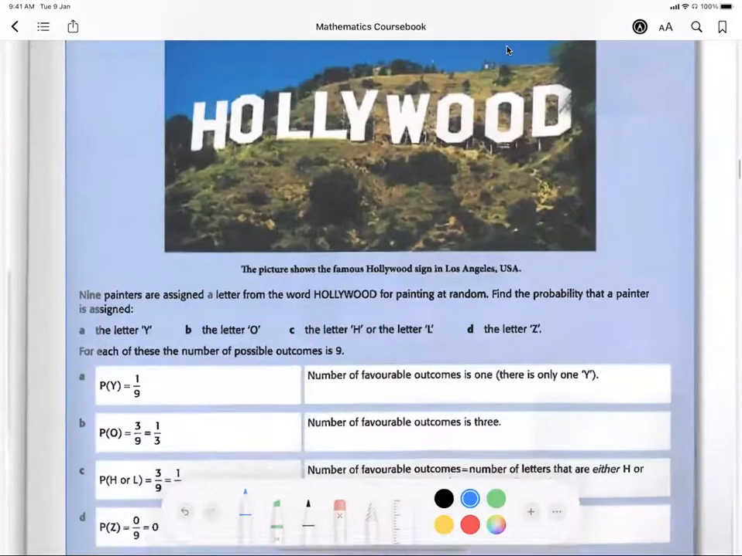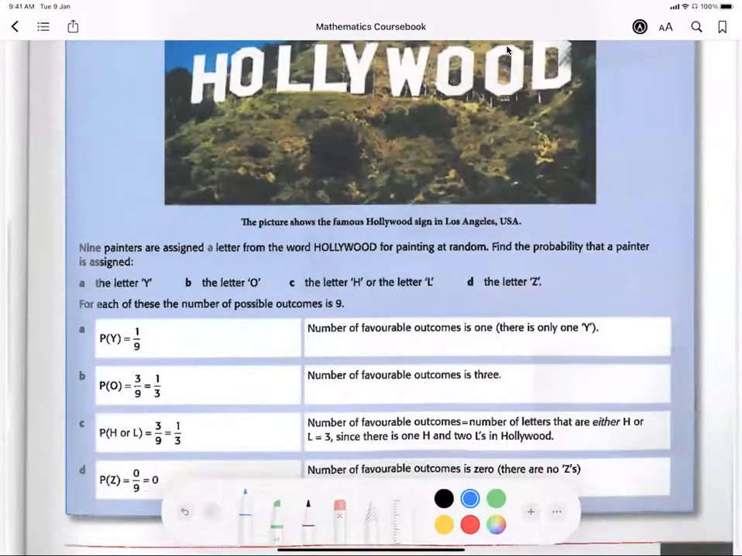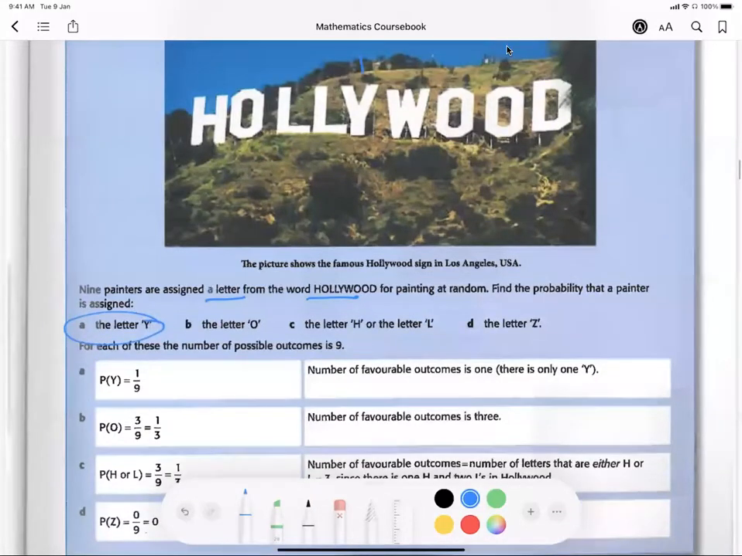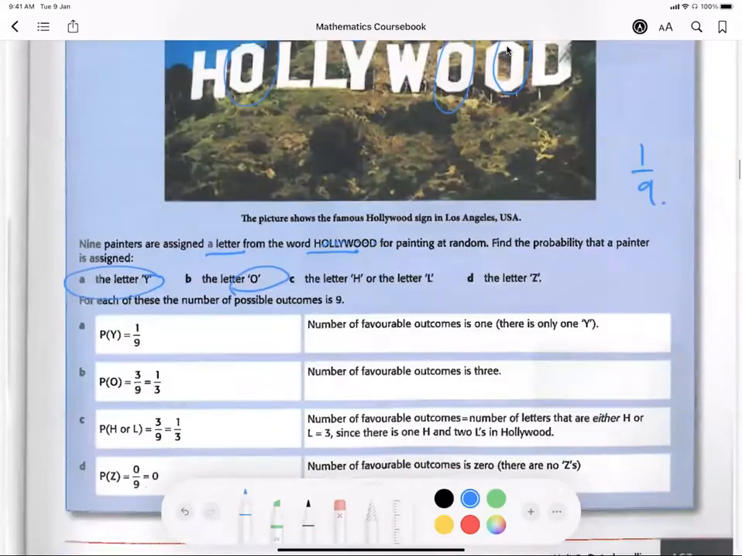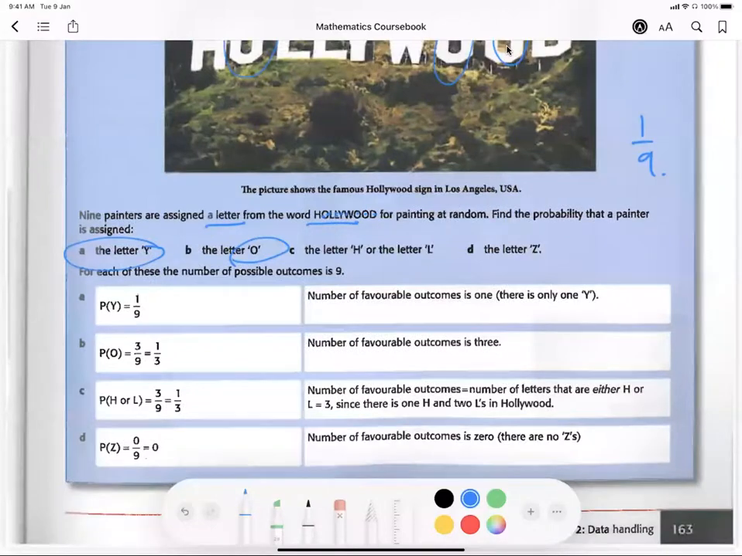Simplification of a fraction. Now, 9 painters are assigned a letter from HOLLYWOOD for a painting at random. Find the probability that the painter is assigned the letter Y. How many Ys are there? Only 1, so 1 out of 1, 2, 3, 4, 5, 6, 7, 8, 9. That's 1 over 9. Letter O, how many Os are there? 1, 2, 3 over 9. Simplify, 1 over 3.